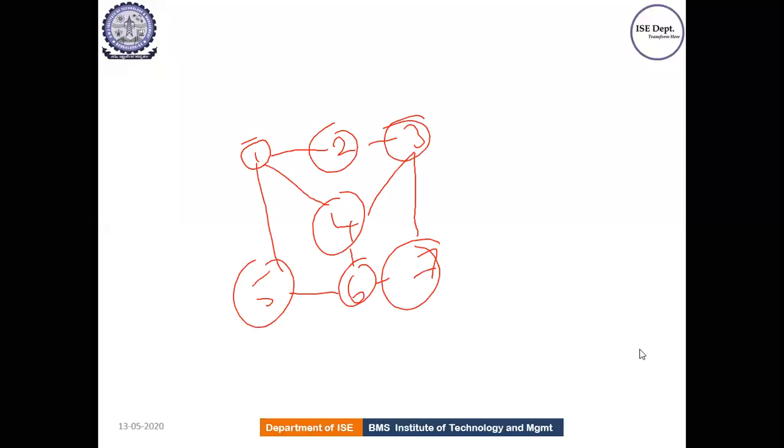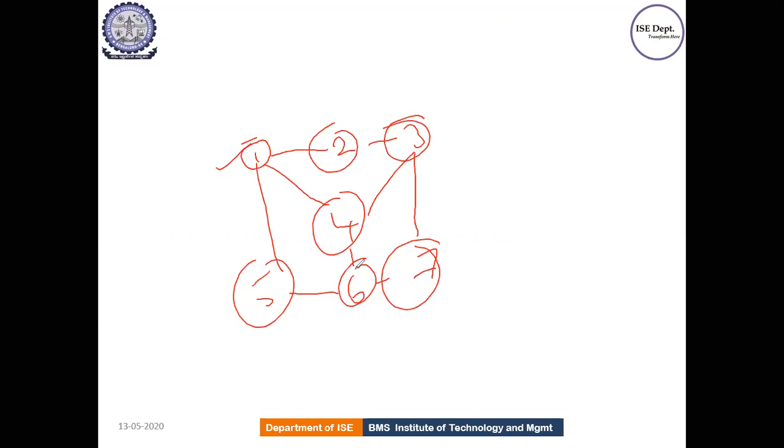So if you see over here in this example, if I consider 1 as a starting point, from 1 I will move to 2, correct? From 1, I will move to 2, 2 to 3, 3 to 7, 7 to 6, 6 to 4. I cannot come back to 4 to 5, correct? Because we know all the vertices should be visited once.